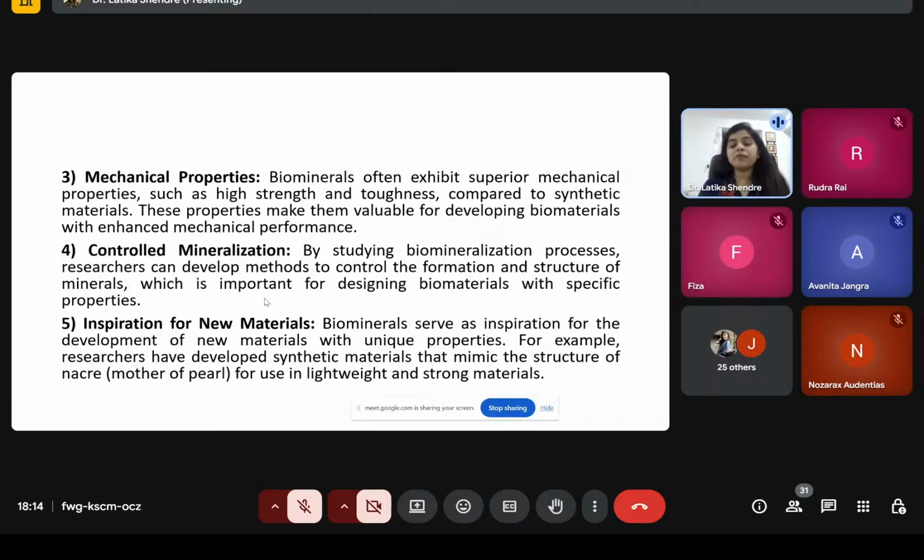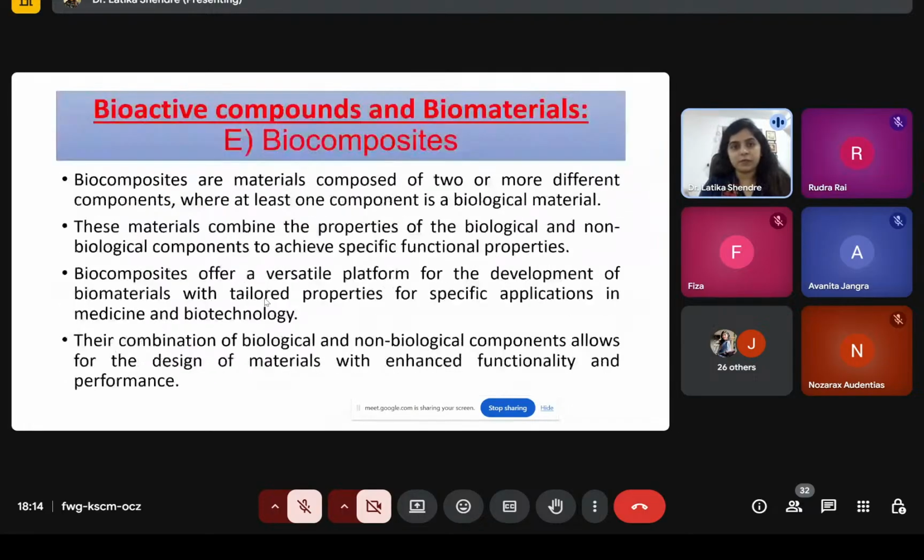Of course, that shopkeeper will tell you that it is the original one. These are the basic tests that you can perform with this pearl, but that is not the original one. The synthetic one is prepared by mimicking the properties of the original one. So this is also good business. Economically it is very important, because everyone cannot afford that 5 lakhs pearl. So at that time you can go for this. So these are all the properties of biominerals.